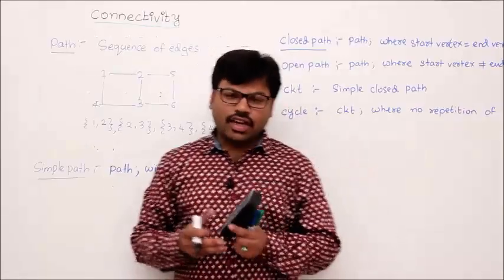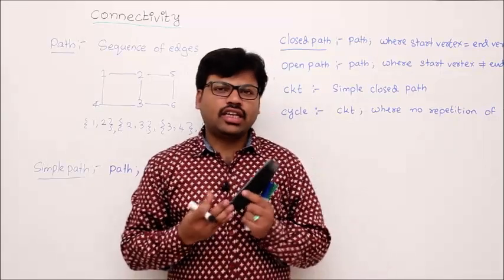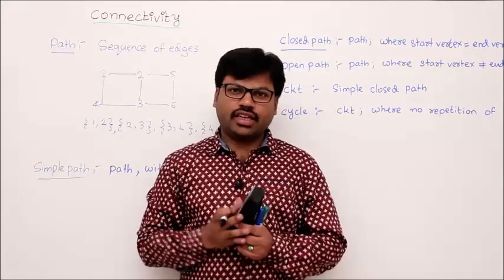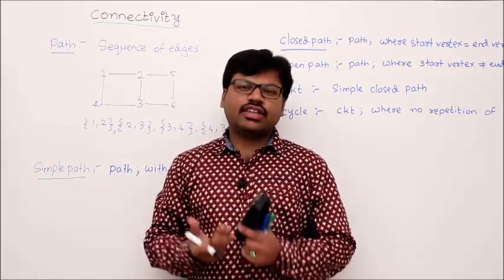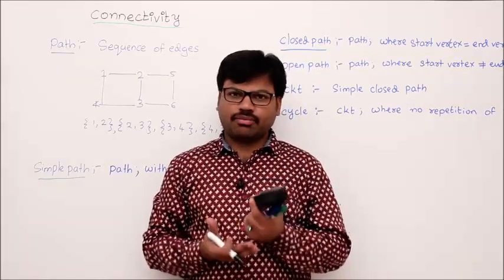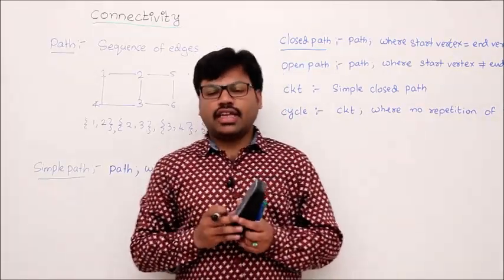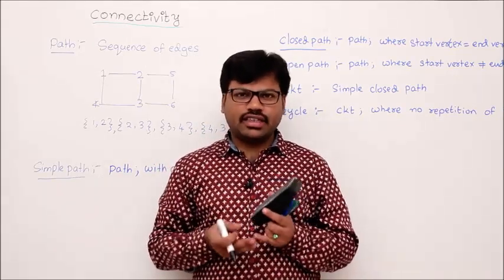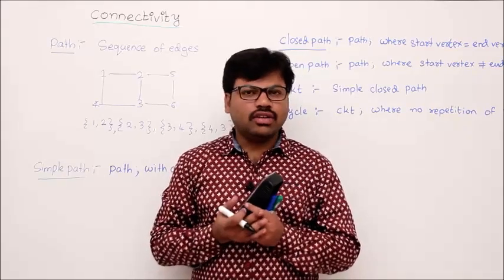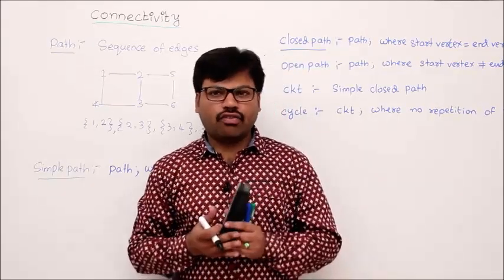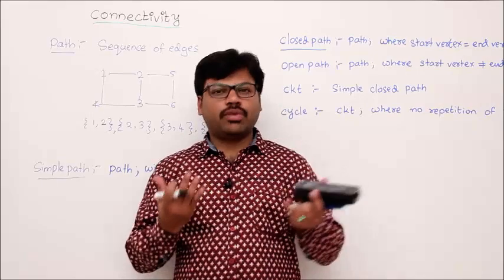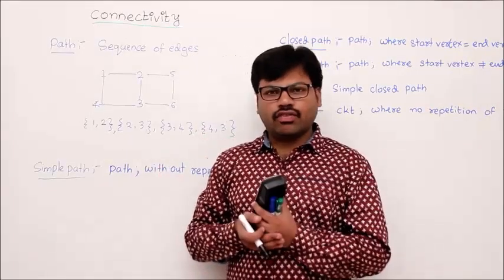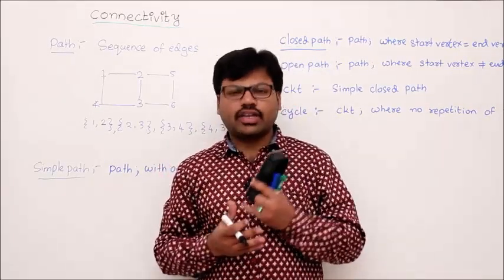Okay. Let's talk about connectivity. Connectivity is a very important topic in graph theory, so we try to understand connectivity in a very in-depth way. First I start with the basics. Finally, what we are going to do is understand what a path is, what a connected graph is, what a disconnected graph is, and what the properties of connected and disconnected graphs are. Okay. So that's the overall idea about connectivity.